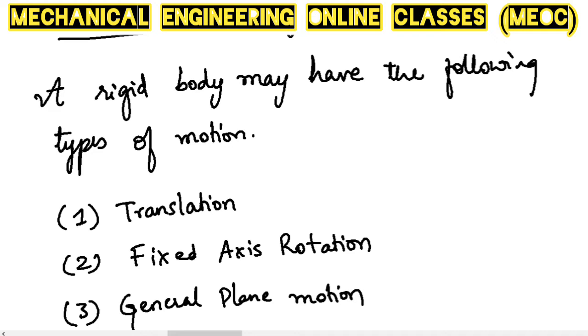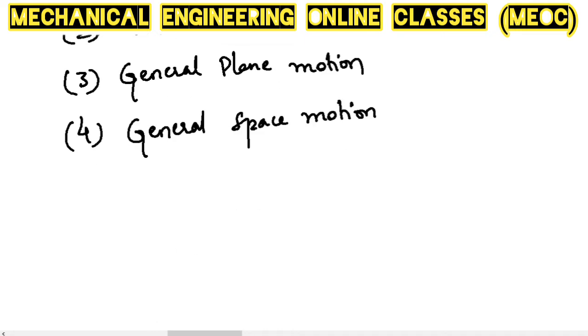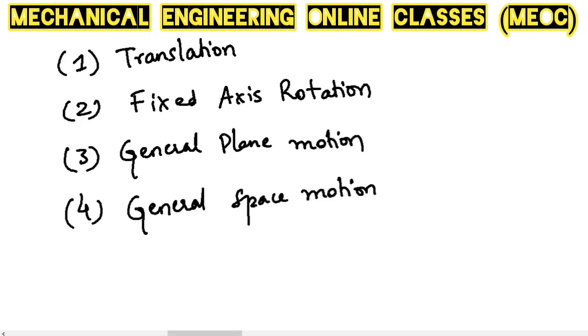So the types of motion that a rigid body can have are translation, fixed axis rotation, general plane motion and general space motion. When we say that a rigid body can translate, the first and basic type of motion, all the particles of the body will have the same identical motion. So the rigid body in that case can be considered as a simple particle having the mass of the rigid body. When we look into translation in detail,